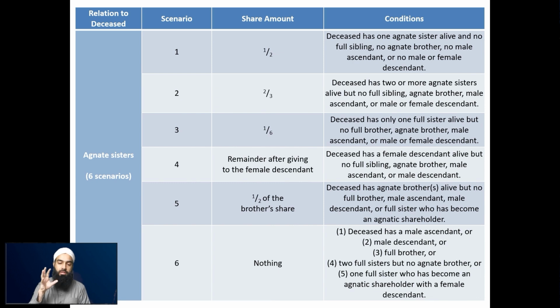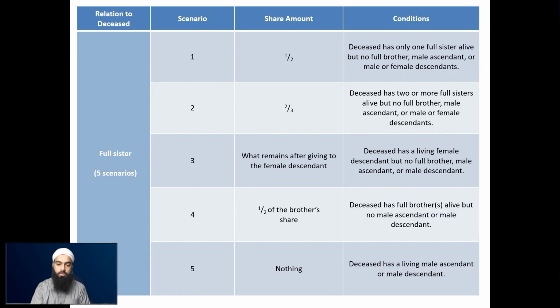That's that one scenario. Or full sister who has become an agnatic shareholder already. So meaning the full sister, if she received that scenario number 4 there, which is the remaining after giving to the female descendants. If we bring up the full sister's share now, just to show you, we did this already.